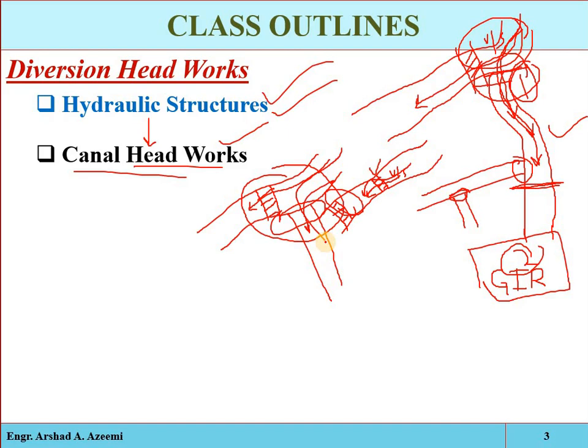We have two types: storage headworks and divergent headworks. Then we have temporary divergent headworks and permanent divergent headworks. So we will discuss these. And then see, weir is one of the permanent divergent canal headworks. We will discuss them individually, one by one. See, a weir is just a small barrier which is built across a stream or river to raise the water level slightly on the upstream side. Due to that rise in the water level, the water is diverted from its natural path into the artificial canal. So that will be our lecture outline.